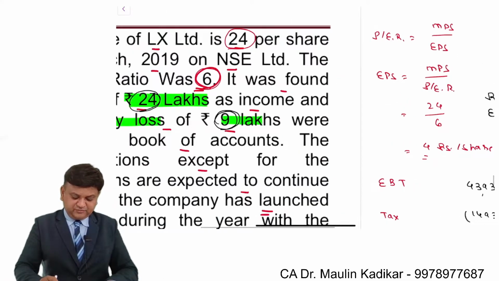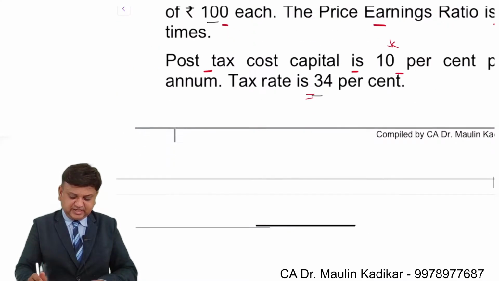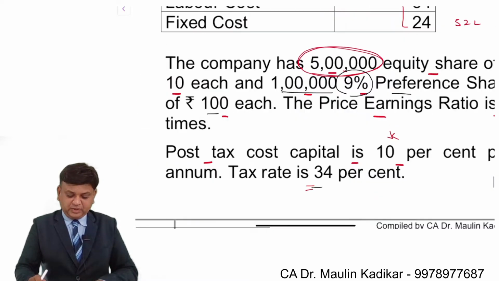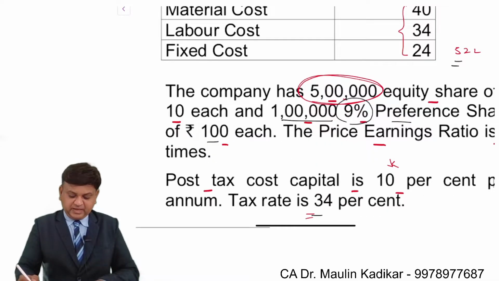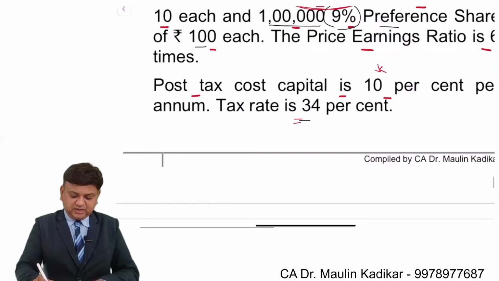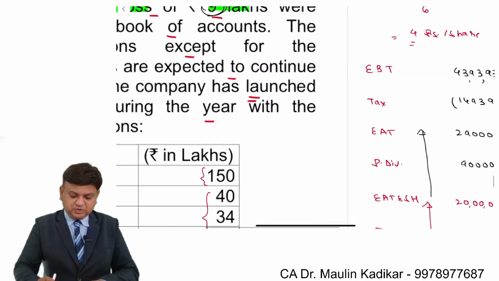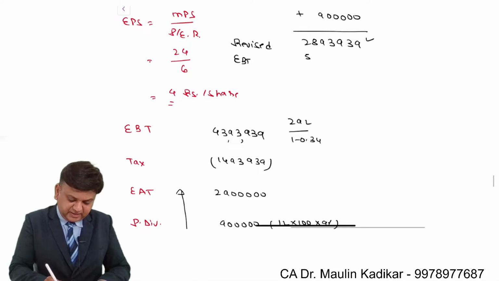Now listen carefully. The second part of the question says compute the value of the business. In that case, this 52 lakhs is the additional earning, and further the discounting rate is provided to us as 10% for the purpose of valuation. So over here 52 lakhs will be added.